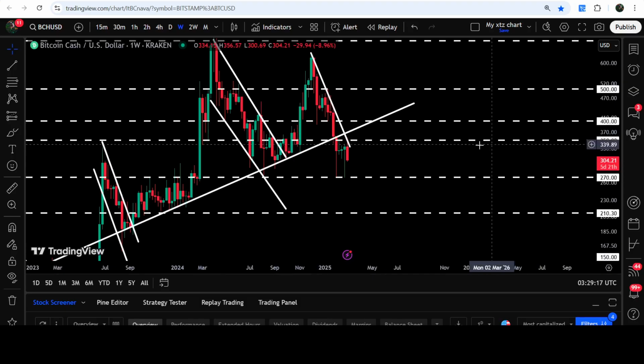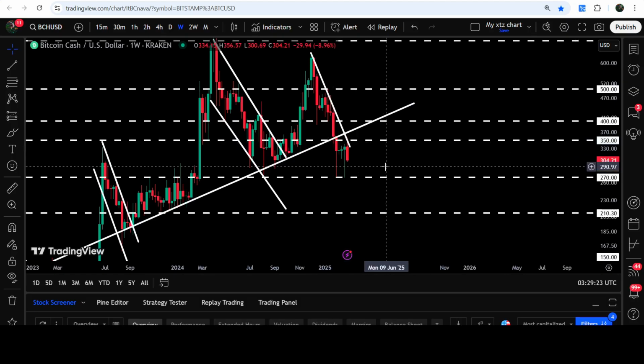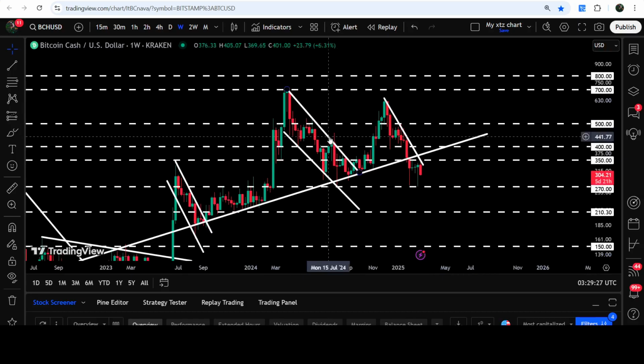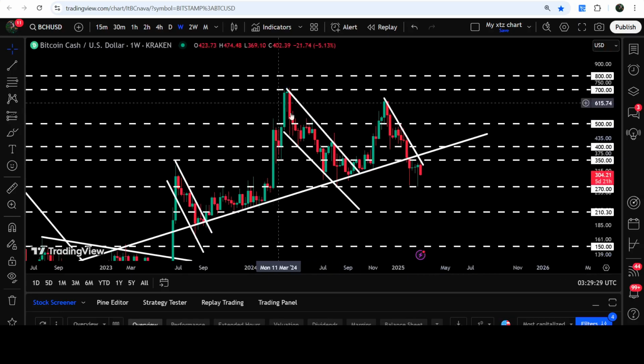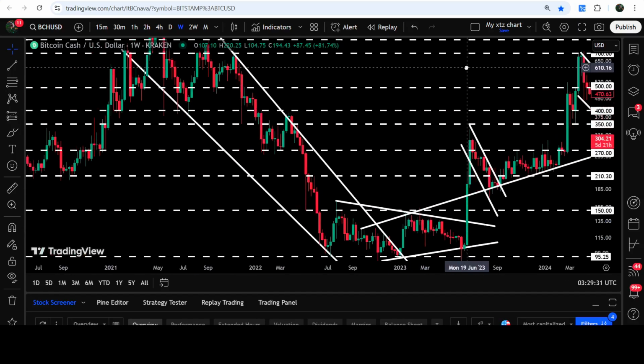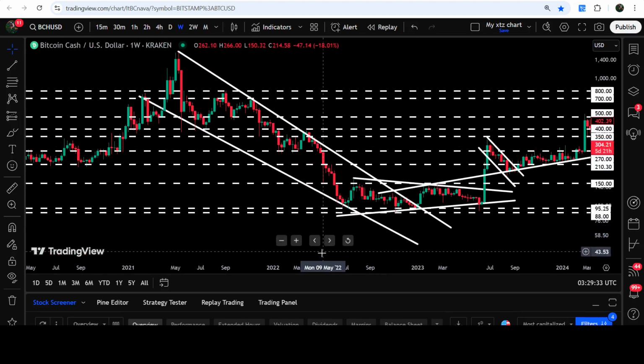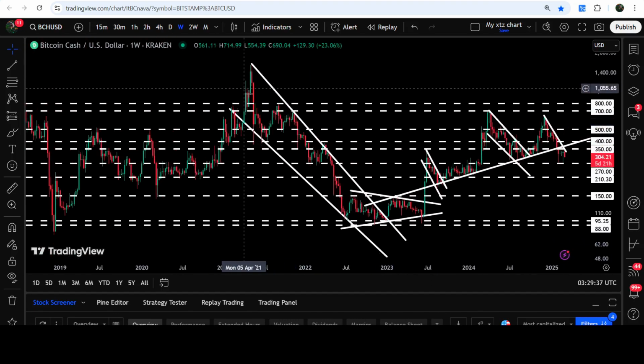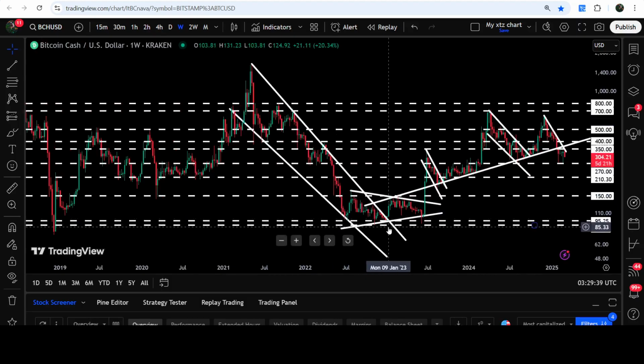And we have also broken down this very significant support of $350 as well. That can again work as a resistance for the price line of Bitcoin Cash. By the way, we have recently also broken out of this down channel, and in today's video, we will also analyze this breakout. And I would also like to show you this very massive breakout that is happening here on the 7 days time frame chart from this big and long-term falling wedge pattern as well.